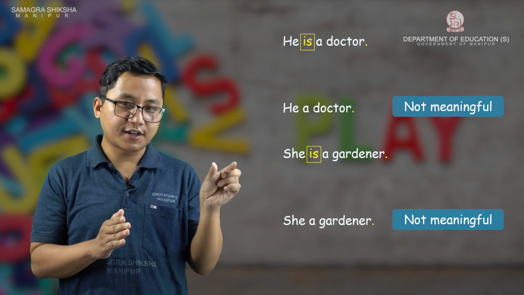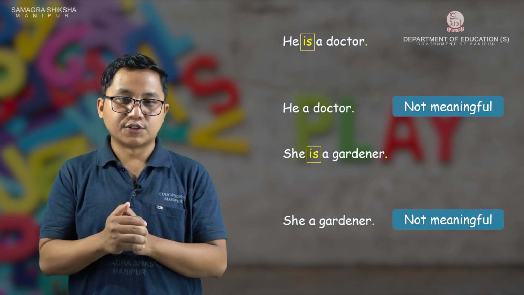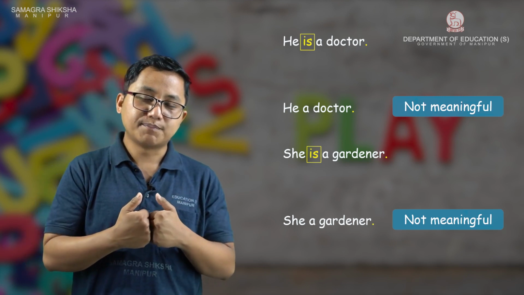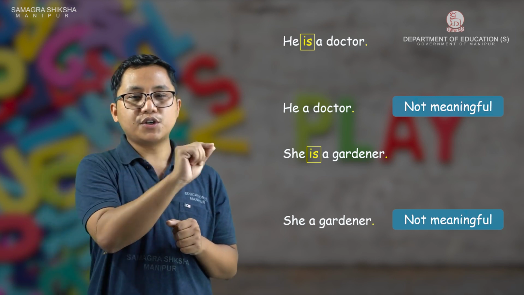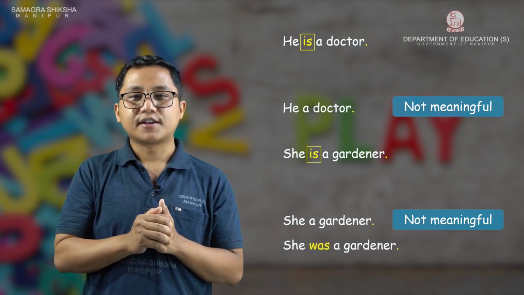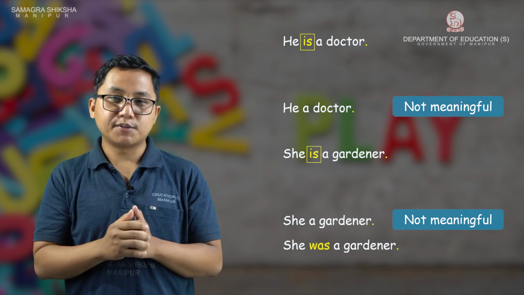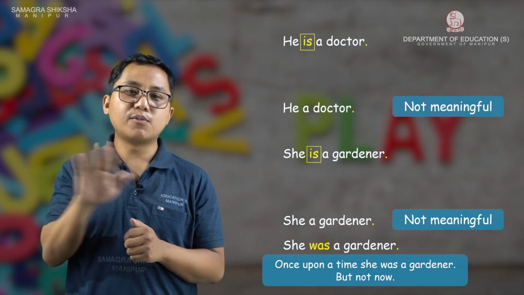Suppose "is", what is the past tense of "is"? "She is a gardener" means now she is a gardener. But if I change this and put "was", "she was a gardener". What is the meaning of that? When we say she was a gardener, it means once upon a time she was a gardener, but now she is no more a gardener.